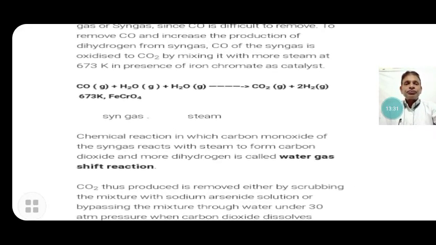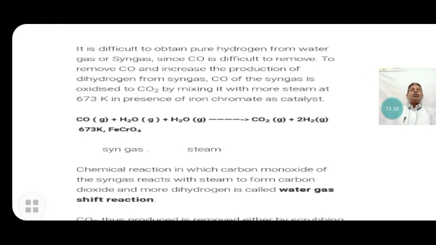Next, it is difficult to obtain pure hydrogen from the water gas because it is a mixture of carbon monoxide and hydrogen, and it is quite impossible to separate the dihydrogen from the carbon monoxide.